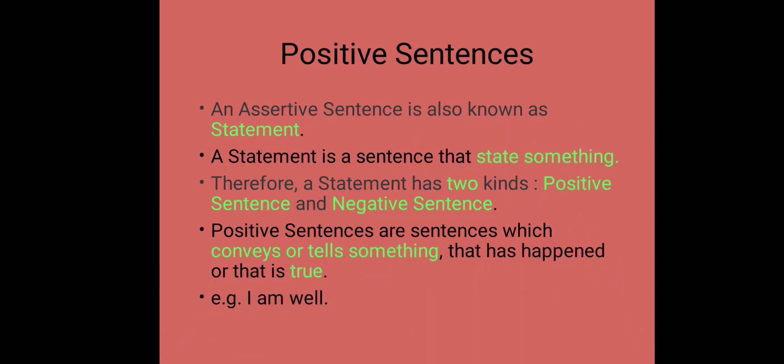So, what is an assertive sentence? As we know, an assertive sentence is also known as a statement. And a statement is a sentence that states something or tells us something. Therefore, a statement has two kinds: positive and negative sentences. A positive sentence is a sentence which conveys or tells us something that has actually taken place or that is true in nature. Example, I am well. This is a statement which is true in nature.